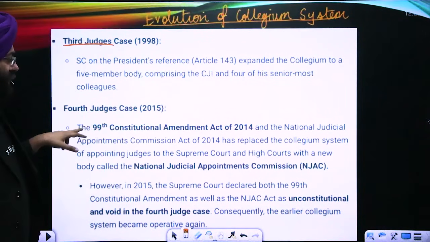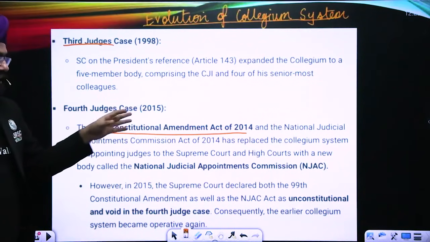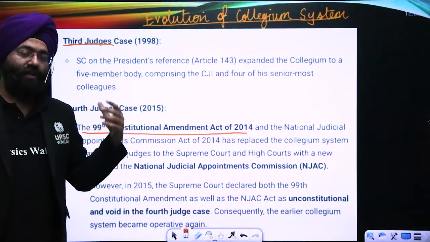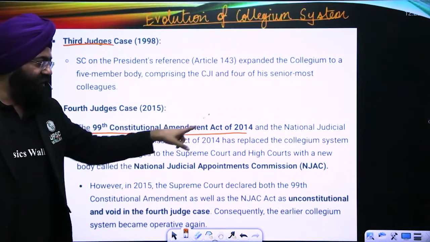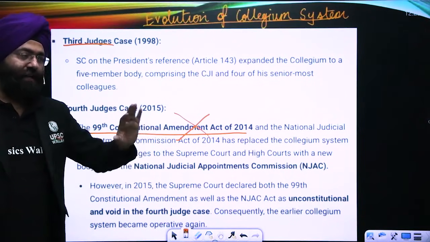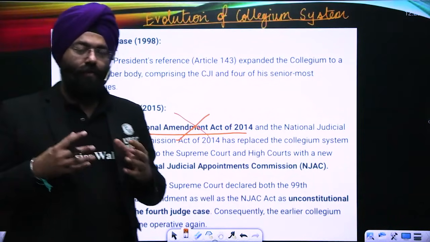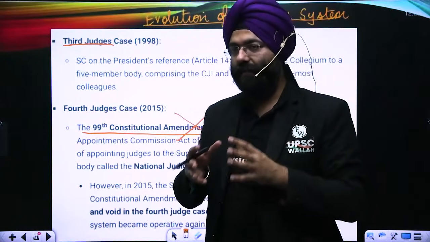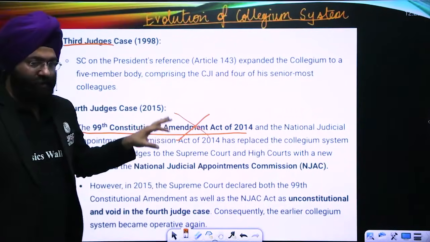Now, please remember, the 99th Constitutional Amendment Act was enacted in 2014, where the Supreme Court said that the government is trying to intrude on the sphere of the judiciary. That is why they declared this act a violation of the constitution and the independence of the judiciary, and declared it ultra vires. By this act, the government wanted to play an important role in the appointment of judges, where the judiciary and the executive would both have an equal say. But the judiciary disregarded this and declared the act invalidated, or ultra vires.